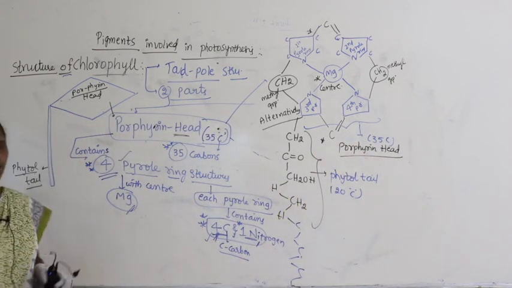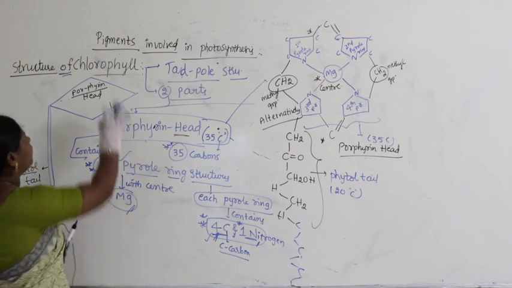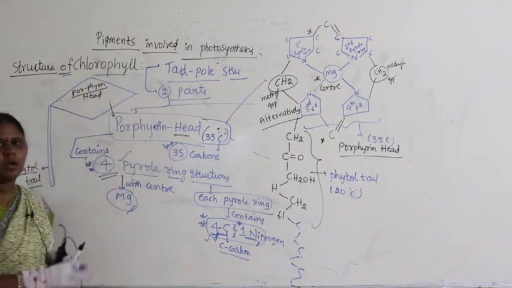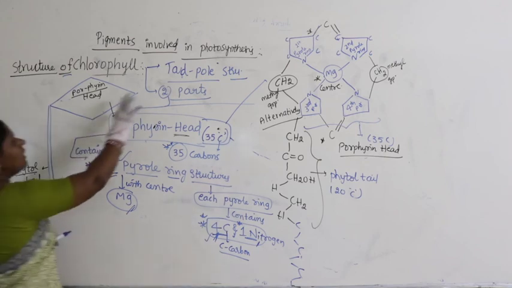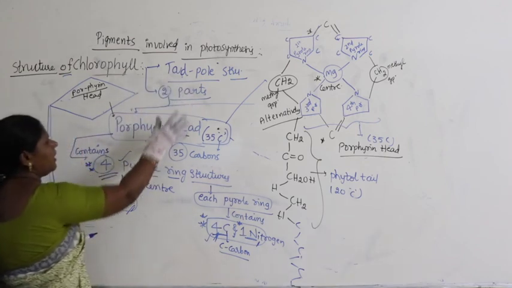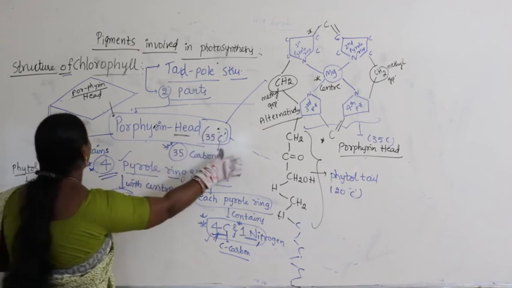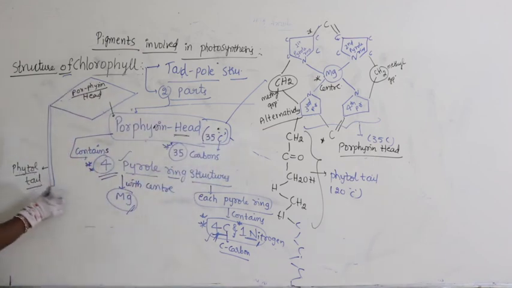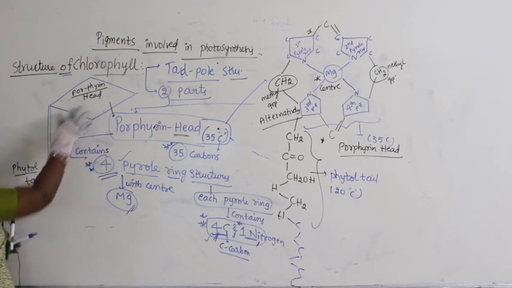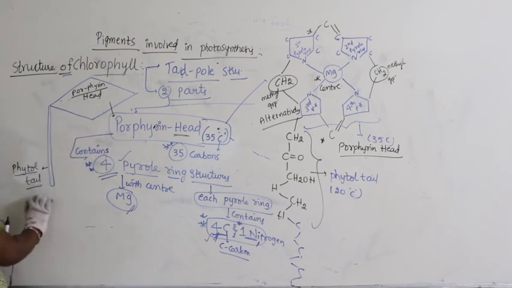This is the structure of what? Chlorophyll. This is the total structure of a chlorophyll. Right. I hope you got it. Again I say, it is a tadpole structure. It contains two parts, porphyrin head and phytol tail. This is the porphyrin head, it looks like this, and this is the phytol tail. The porphyrin head contains 35 carbons and the tail contains 20 carbons.